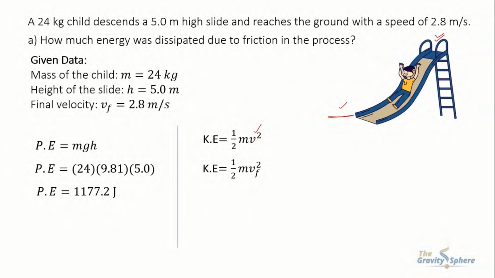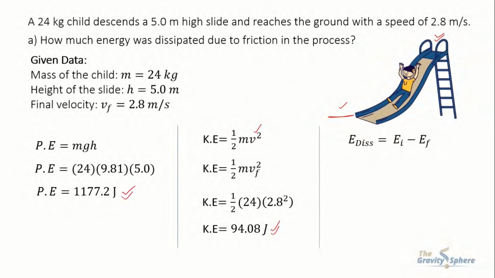By putting the values in this formula, we have K.E. equals 1/2 multiplied by 24 multiplied by 2.8 squared. On solving this equation, we have kinetic energy equals 94.08 joule. This is energy at the top of slide, and this is energy at the bottom of slide.